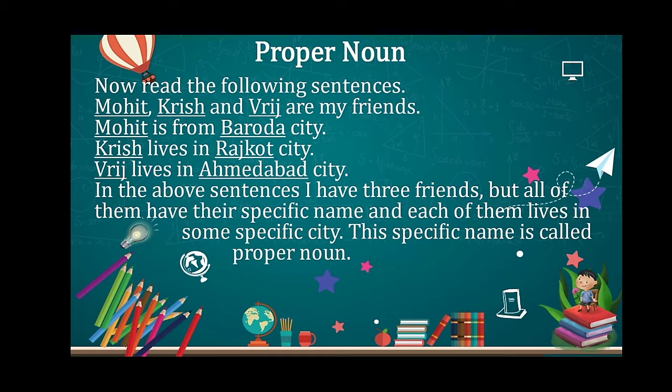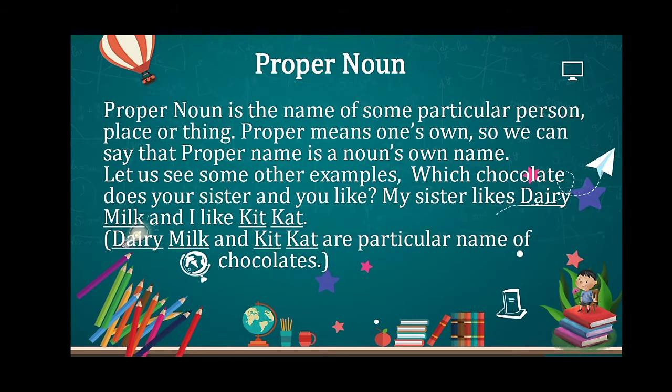This specific name is actually called proper noun. So I can say that proper noun is the name of some particular person, place, or thing. Proper means one's own. So we can say that proper name is a noun's own name. You also have your own name, that is your proper noun.